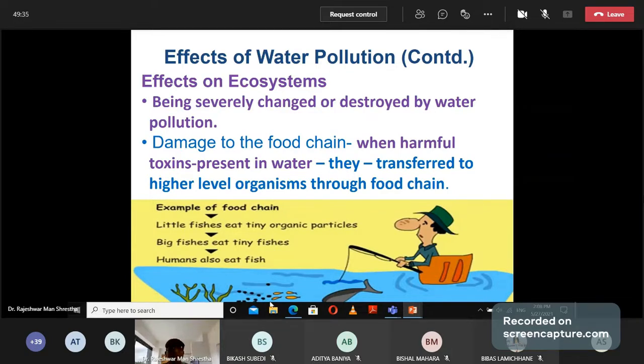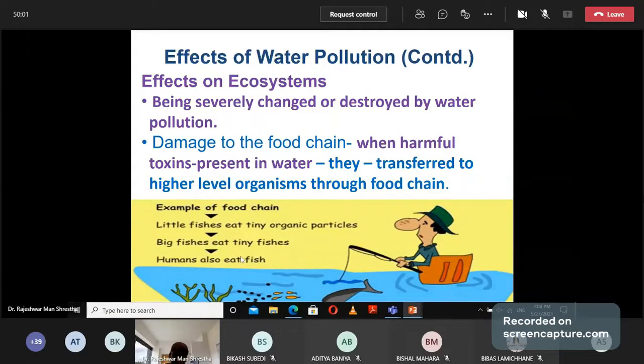Then damage to the food chain: when water contains toxic substances, they are transferred to higher level organisms in the food chain. Little fishes eat tiny organic particles. Then big fish eat tiny fishes, and fishes will be eaten by human beings.